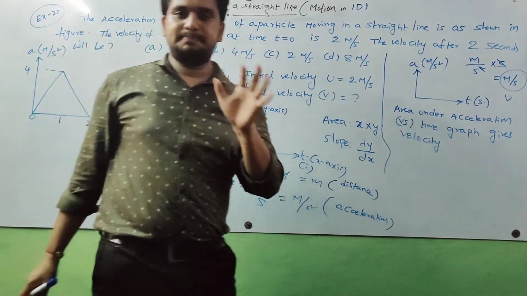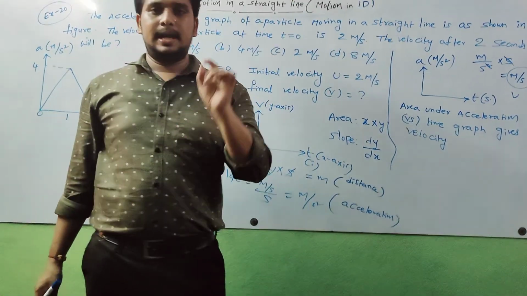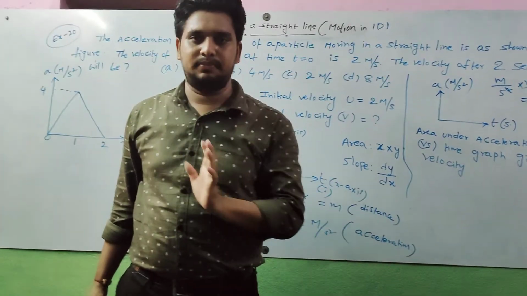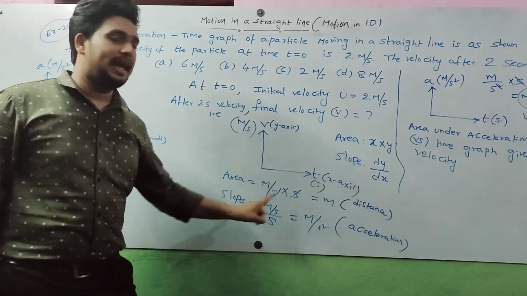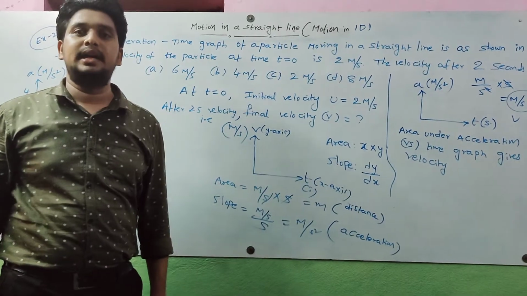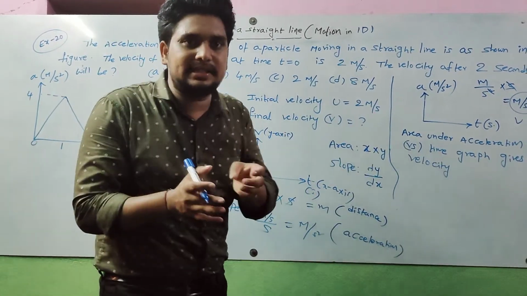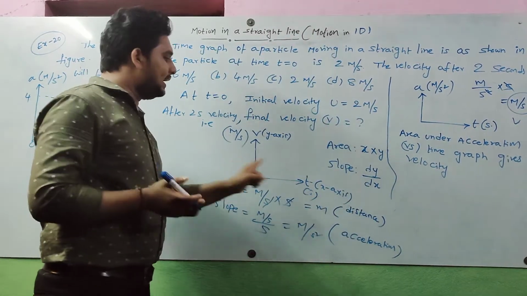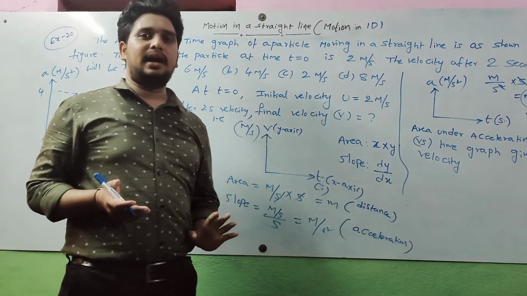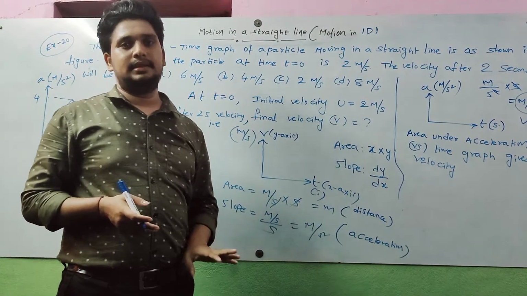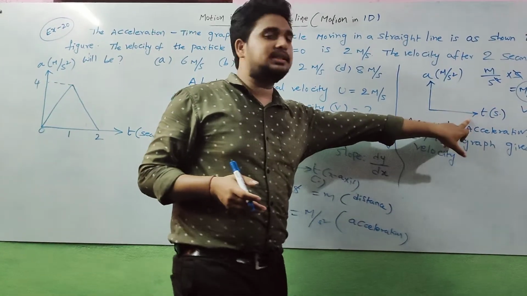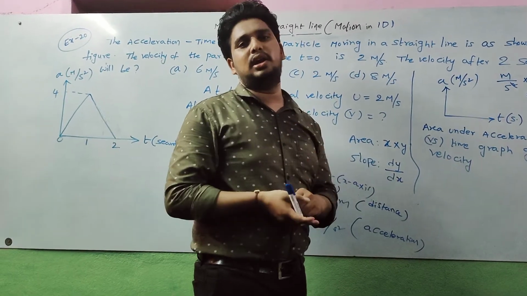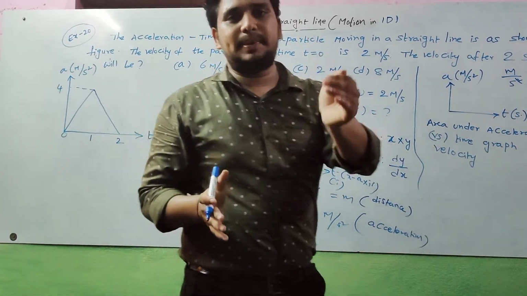Acceleration. This is very important. Whether we draw the graph between velocity versus time, the slope represents acceleration. For finding acceleration, we just find the slope. The area under that graph represents distance. Now for acceleration versus time, the area under the graph represents velocity, because when you multiply x and y values, whatever unit you get represents the area.